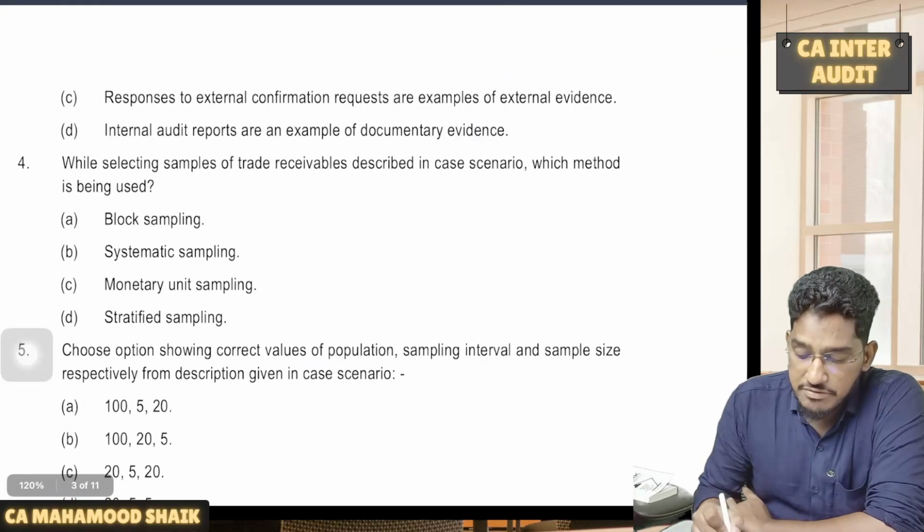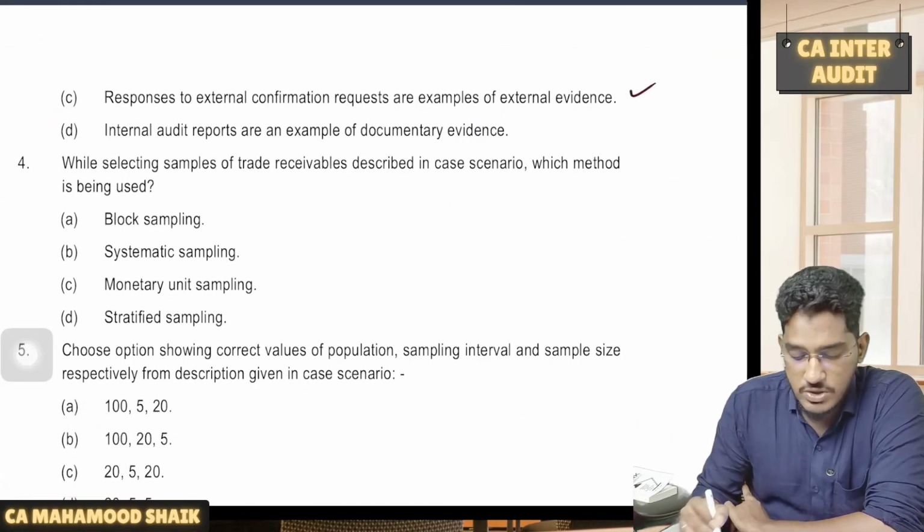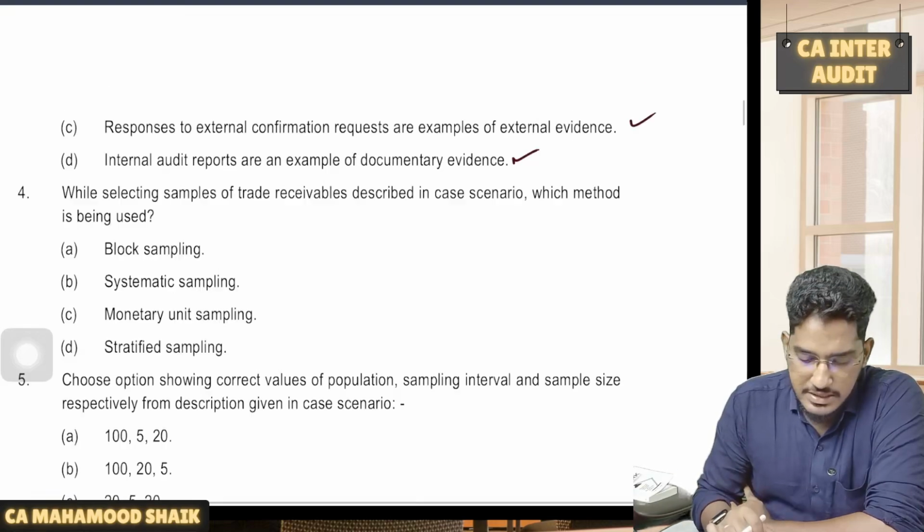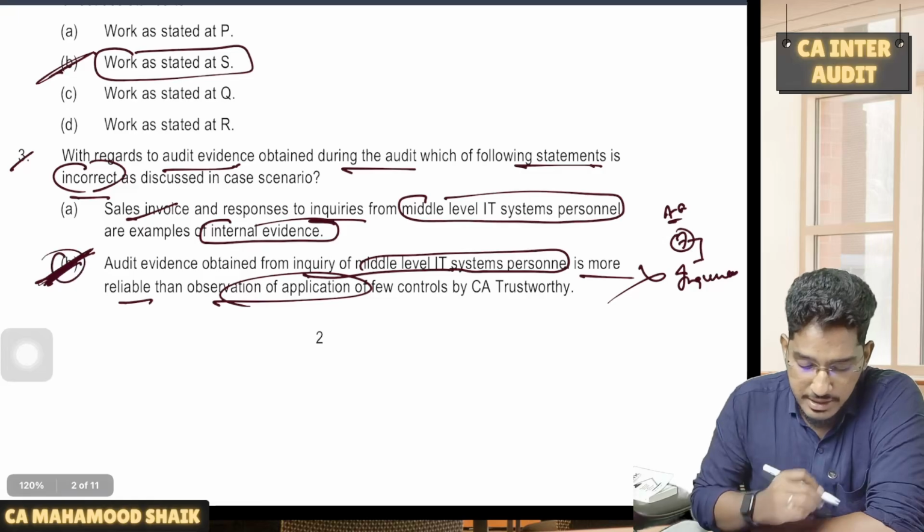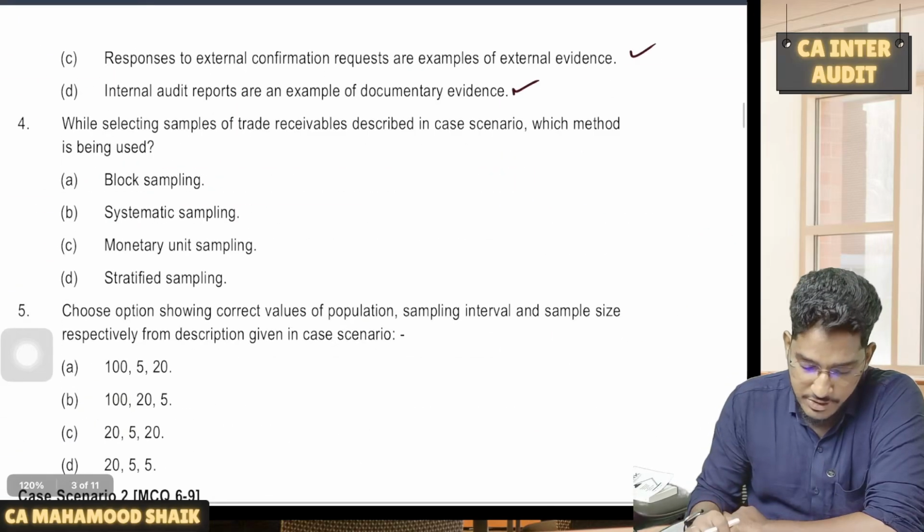Next, responses to external confirmations are examples of external evidence. Yes, this is also a correct statement. Internal audit reports are an example of documentary evidence. Yes, everything is correct. So they are asking us to find out the incorrect statement. B is incorrect. Next one.